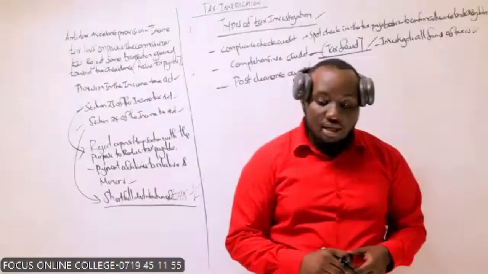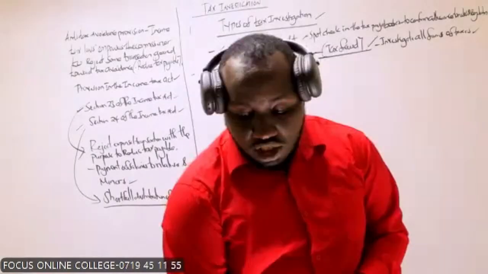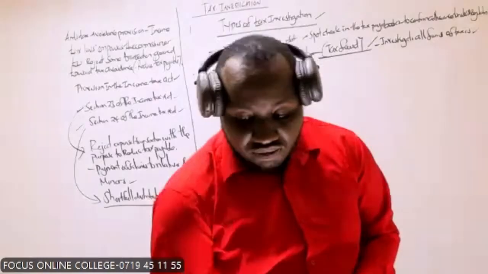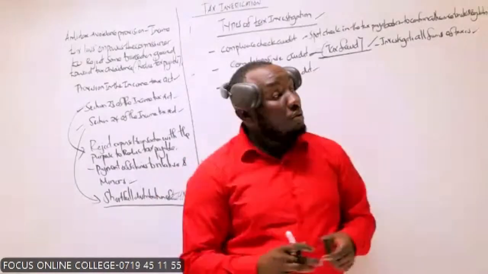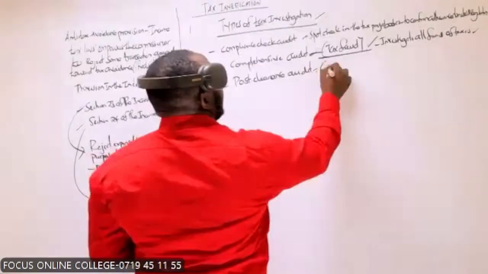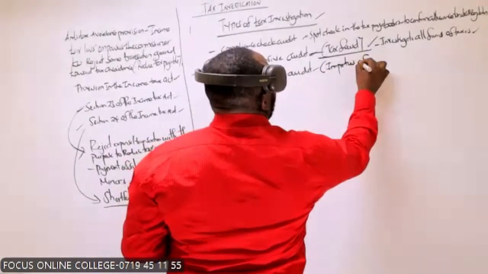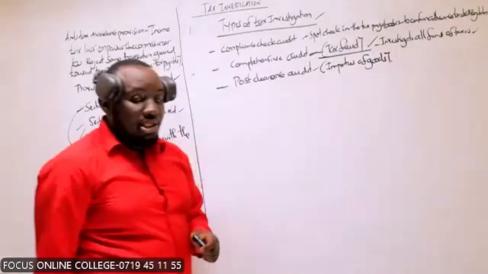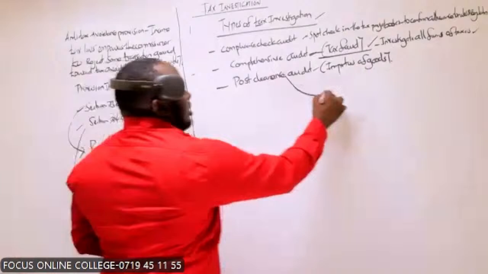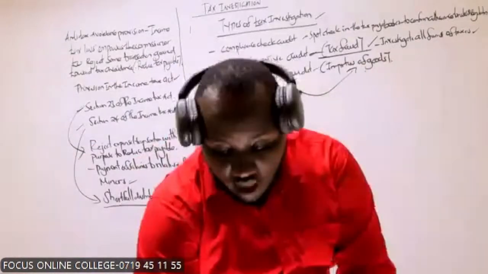Perfect. Then lastly, we have the post-clearance audit, or investigation. So when does this happen? This basically happens to importers of goods. It occurs in scenarios where we have importers of goods.